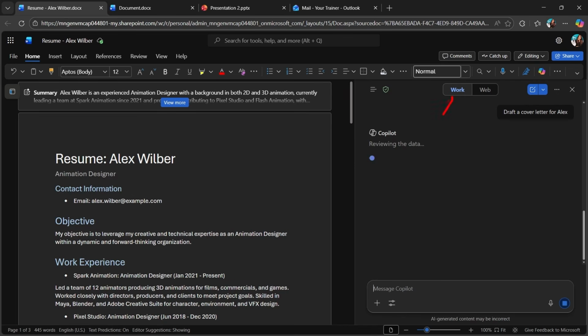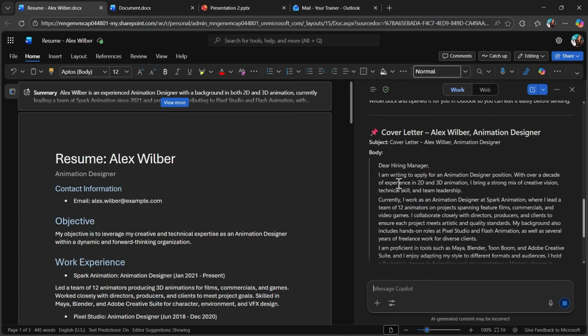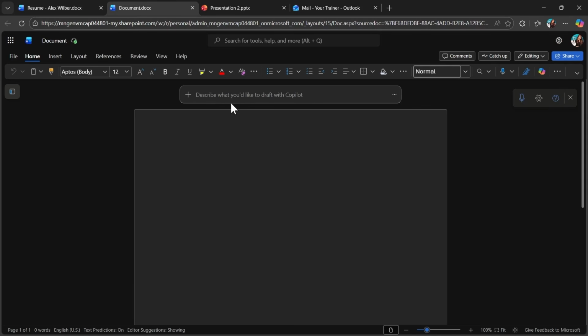By reviewing the data in work mode, Copilot will use the document on our left side and generate this cover letter for Alex. So here we have a cover letter ready to copy-paste and send to the hiring manager.